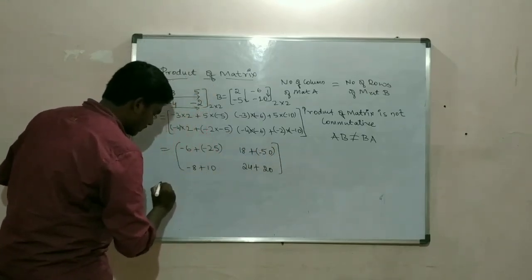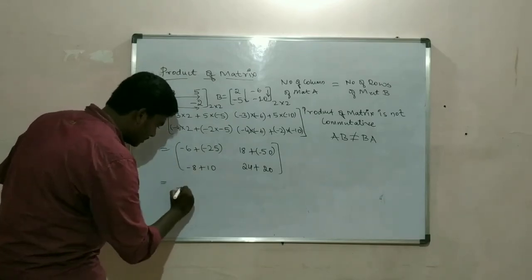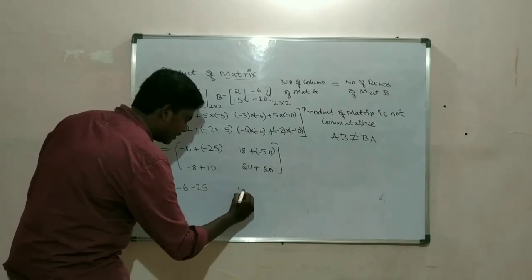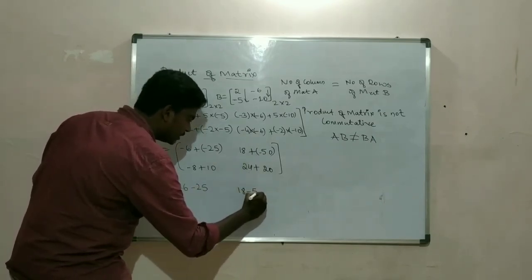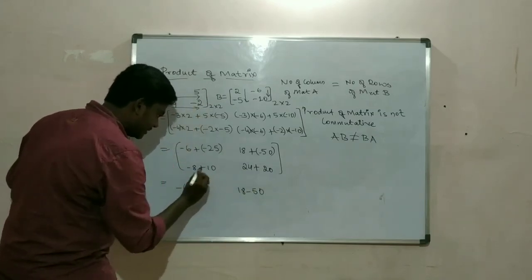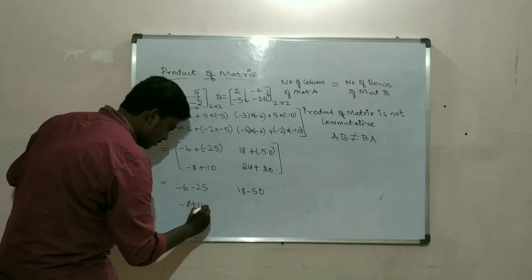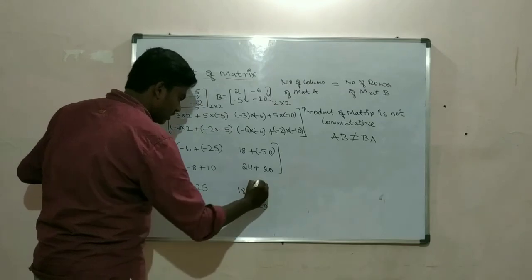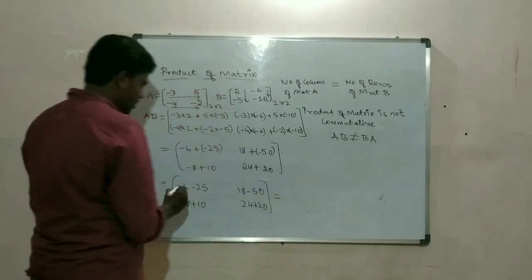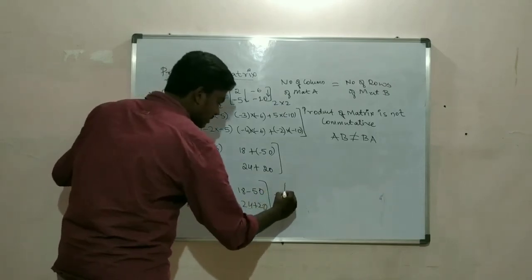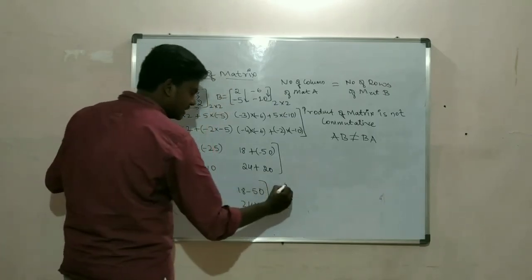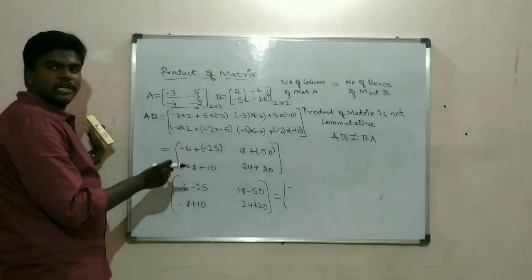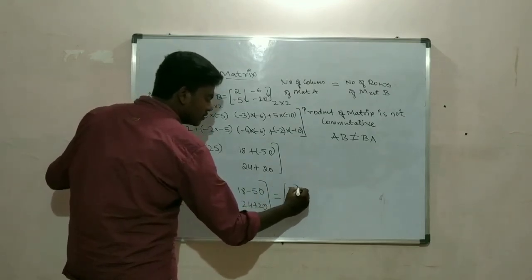So you can easily write this: minus 6 plus into minus is minus 25. 18 plus into minus is minus 50. Minus 8 plus 10, I'll write it as it is. 24 plus 20. Okay, so now evaluating this. Minus 6 minus 25. See, first write the greater sign. Greater sign is minus. Minus into minus is plus, that means you have to add 25 and 6. 25 plus 6 is 31.